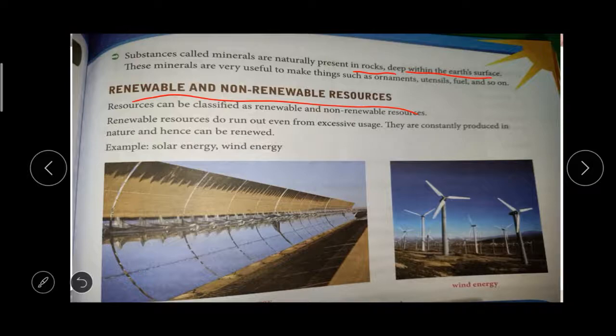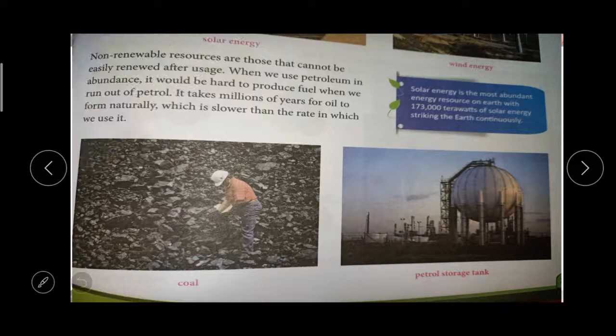It should not be exhausted. There are no limits for the usage, okay? That is called renewable resources. So renewable resources means it should not be exhausted, it should not run out. Do you understand? Okay, then non-renewable resources.